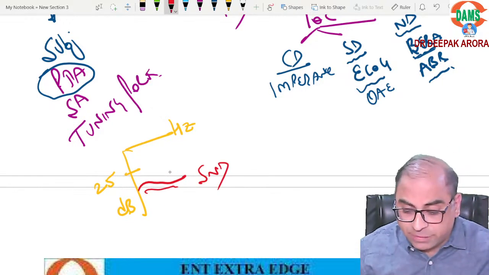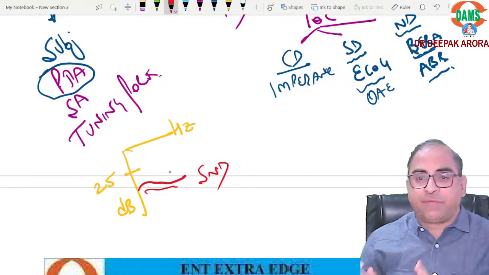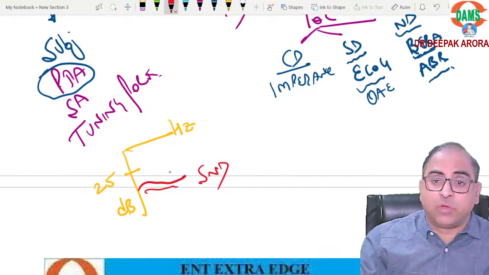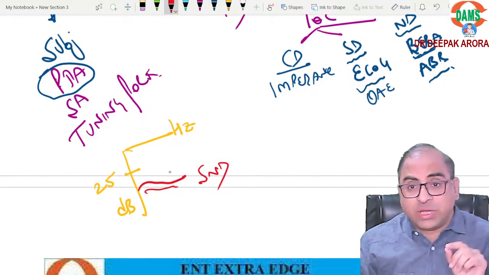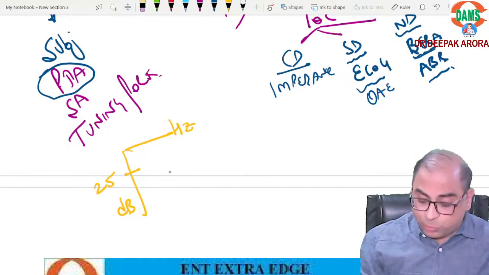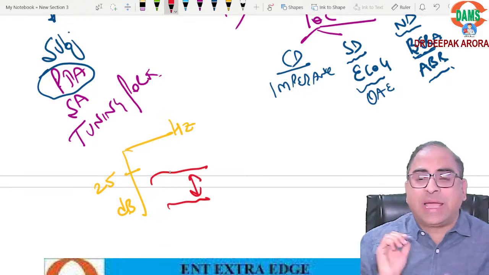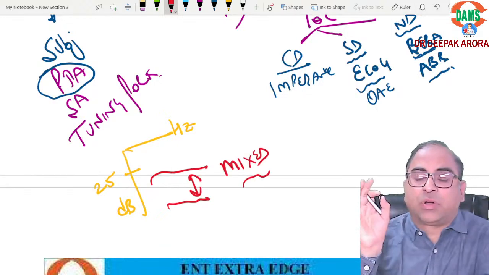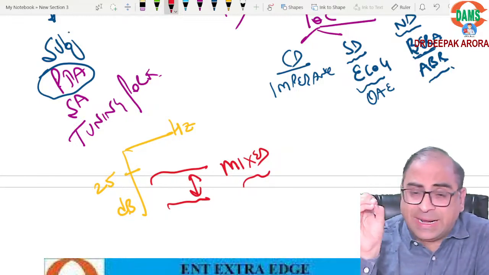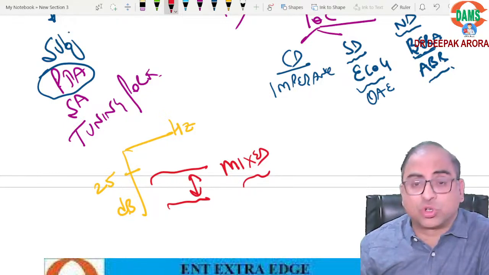What we are doing is revising pure tone audiometry, sensory neural deafness. And now if the examiner gives you a graph in which both AC and BC, air conduction and bone conduction, are beyond and there is an air-bone gap, we call it mixed deafness. Are you confident? Normal, conductive, sensory neural and mixed deafness. Is it clear? These graphs should be on your tips.